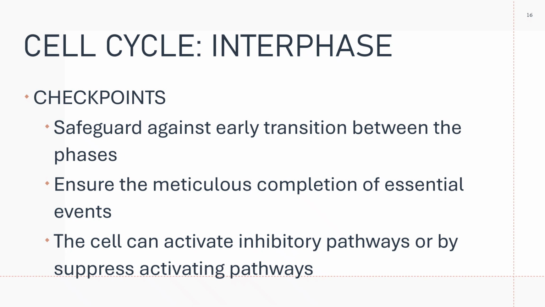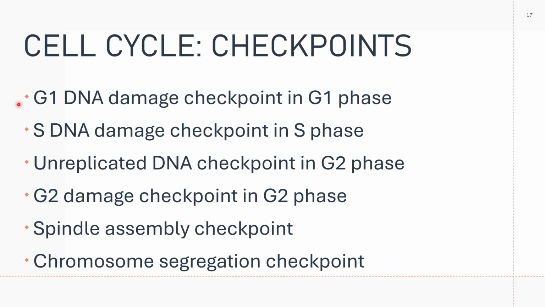Let's take a look at the checkpoints listed. Number one is your G1 DNA damage checkpoint in G1 phase. Of course, it will monitor DNA damage. If an error has occurred, the cell may not enter the S phase.